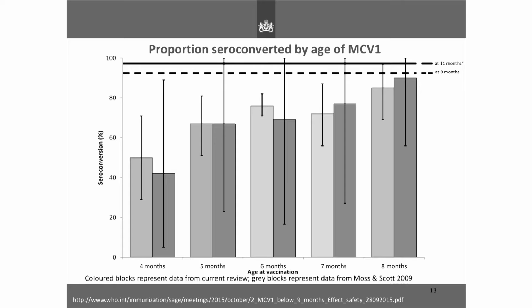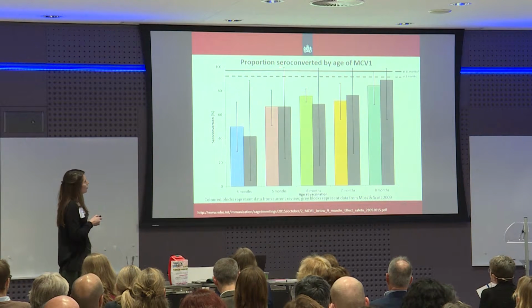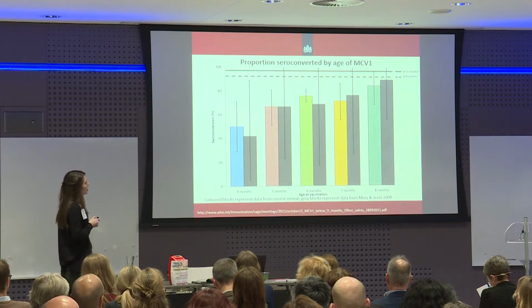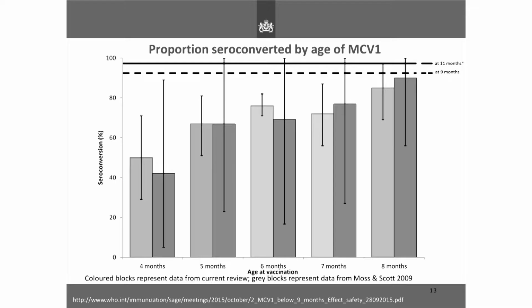But what I will first show you is that we did a systematic review last year for the World Health Organization. What they were looking at is the effect of giving the measles-containing vaccine below 9 months of age. So what we can see in this graph is the immune response to the measles vaccine at 9 months of age, somewhere around the 90th percentile. And then we get a higher proportion of response when it's above 11 months. We can see that with the increase in age, we see an increase in response to the vaccine. But again, you need to outweigh which is more important.